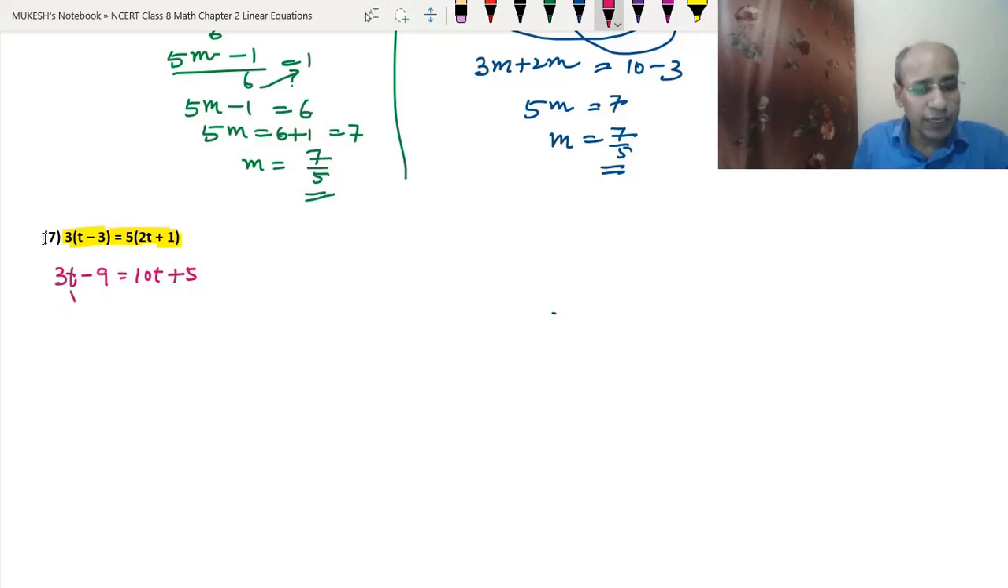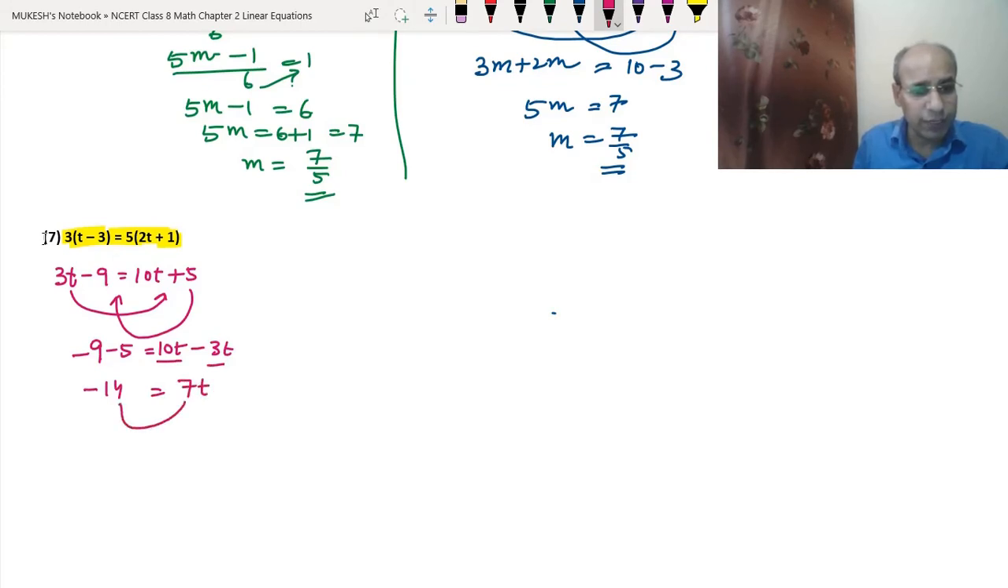Okay. 3t we will shift to the right hand side and 5 we will shift to the left hand side. So this plus sign will become minus, so minus 9 minus 5. This 10t and this 3t, since it has a positive sign here, it will become minus 3t. So minus 5 minus 9 means they will become 14, but since both numbers are negative, it will become minus 14. So 10t minus 3t will become 7t.